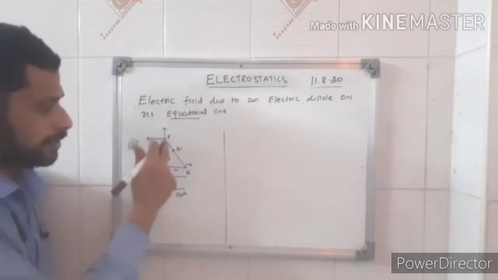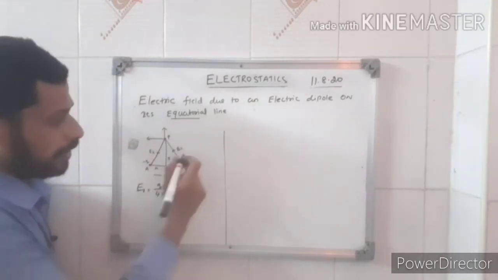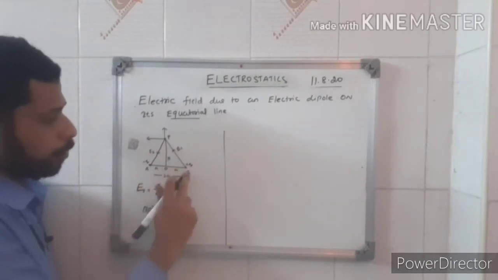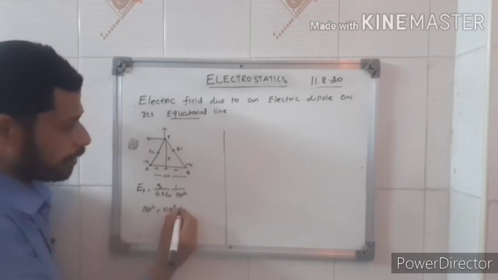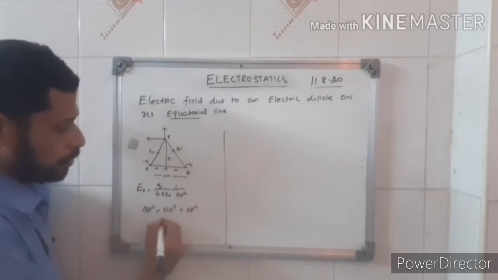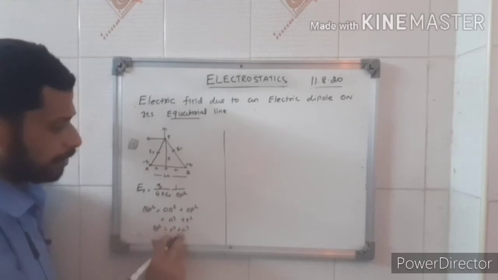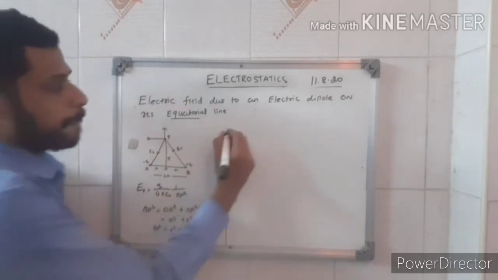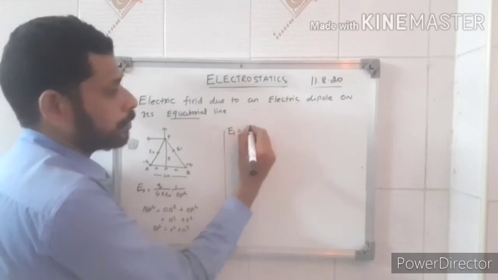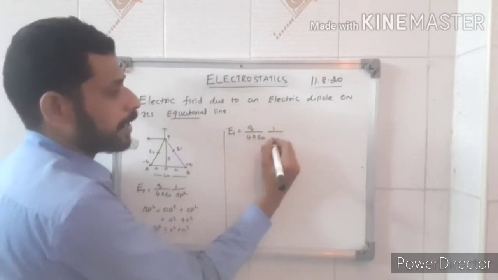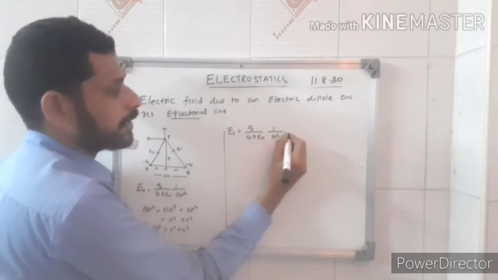So how will you calculate this distance? By Pythagoras theorem. BP squared will be equal to OB square plus OP square, so it's nothing but A square plus R square. You can write R square plus A square. So BP square will be equal to R square plus A square. Then E1 will be equal to Q by 4 pi epsilon naught 1 by R square plus A square.